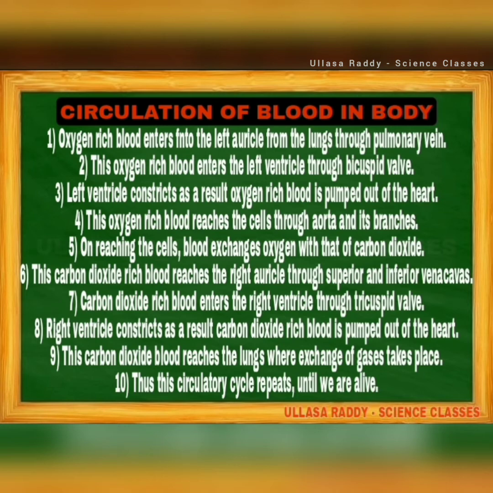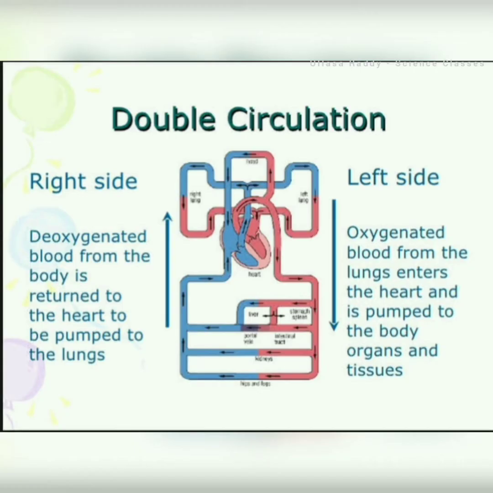Okay, students. Then the heart and how the blood is circulated in the body. First, the oxygen rich blood enters the heart, then the circulatory system continues. Then know about the double circulation. What is meant by double circulation? The oxygen rich blood and oxygen poor blood circulate in the heart two times. So it's called double circulation.